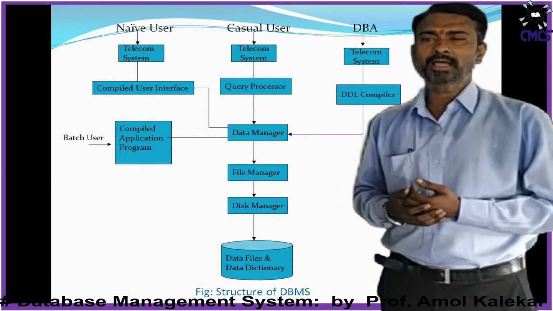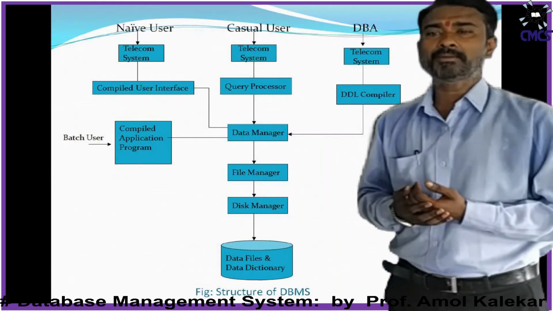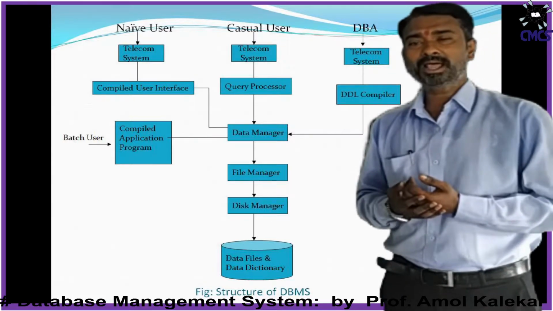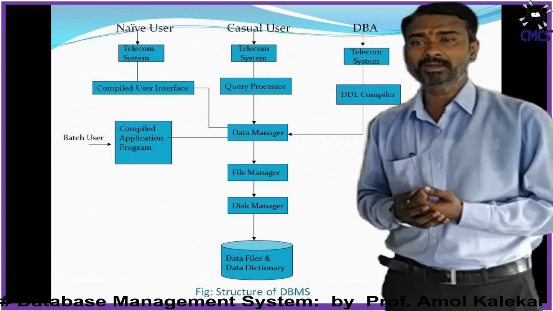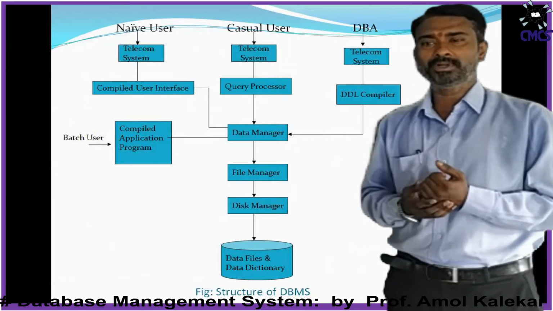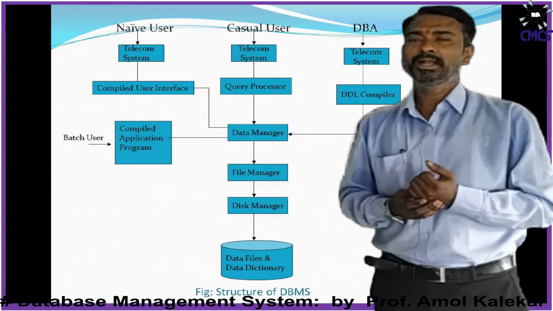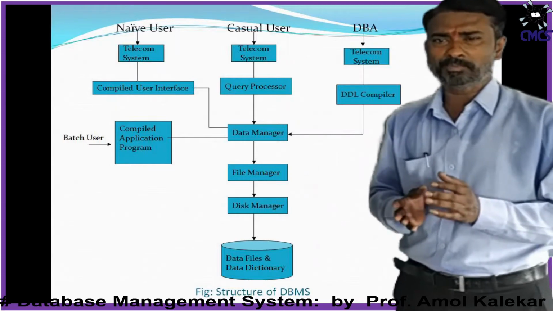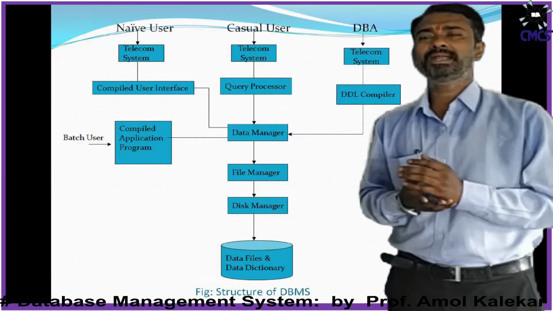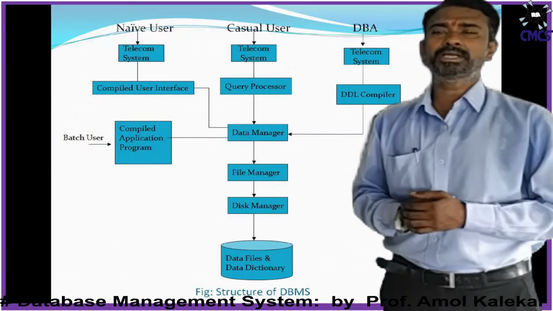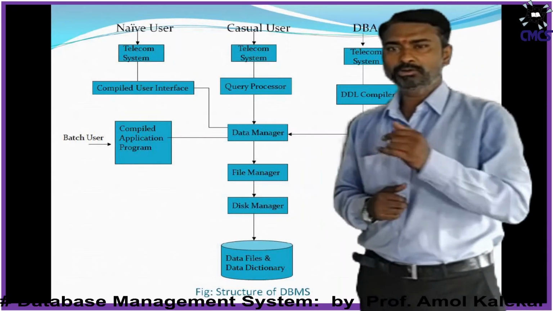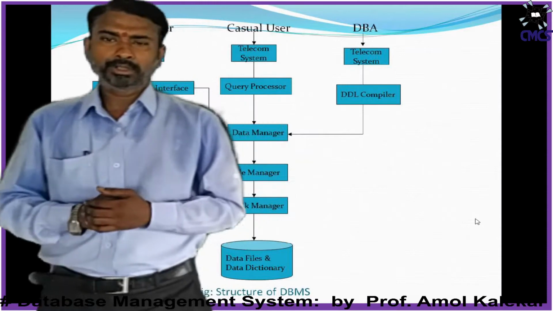Then we have components like the DDL compiler, query processor, then compiled application program, then at the center a data manager, file manager, disk manager, and at the lowest level we have the data files and data dictionary. So this is the basic architecture, or you can say the structure of the database management system, which can be represented with the help of the figure which you can see on your screen. So we will focus on the components in detail now.